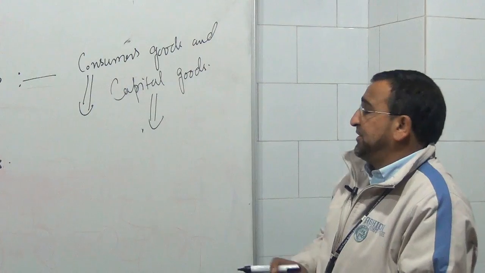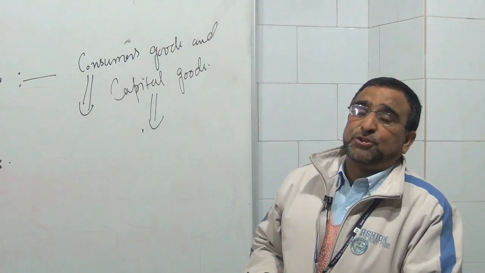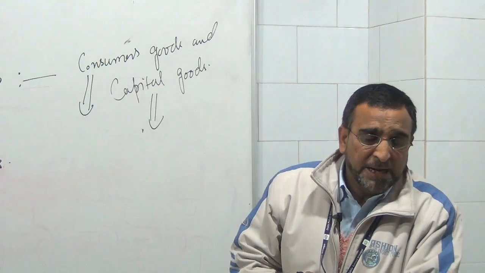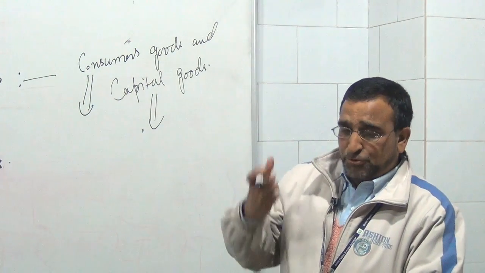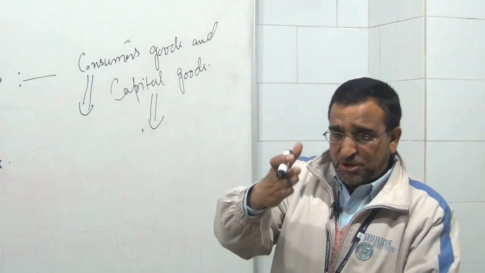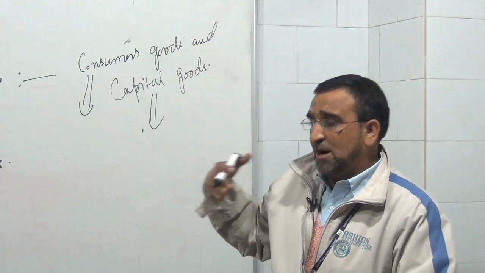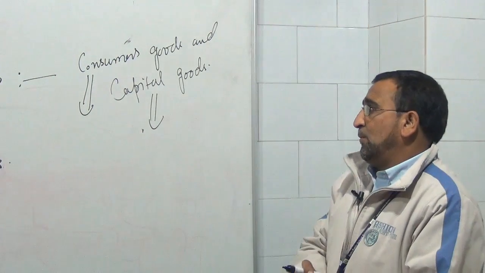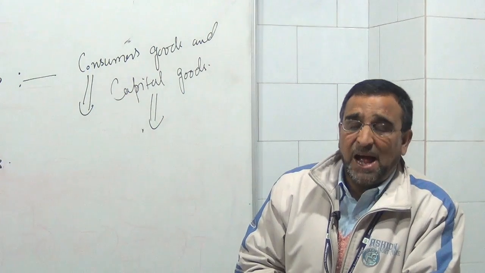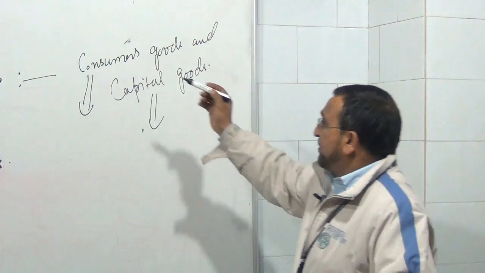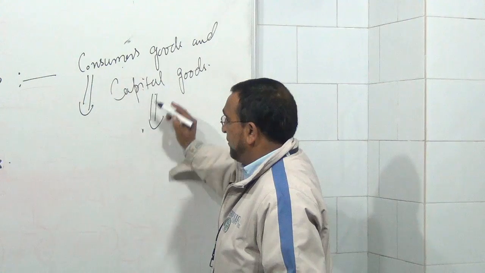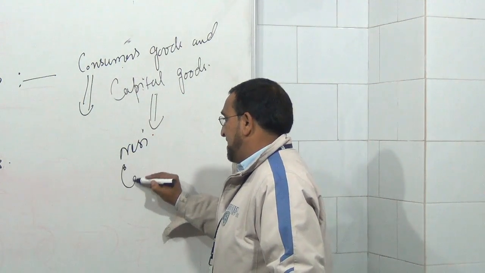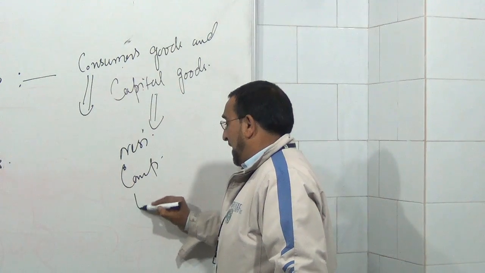Even we can categorize: we have necessities, comforts, and luxuries. And it is not possible for the economy as a whole to produce all the luxury goods, all the necessities, all the comforts. So the economy has to make a choice what goods should be produced and in what quantity, how many consumer goods, how many capital goods, how many necessities, how many comforts, and how much luxury goods.